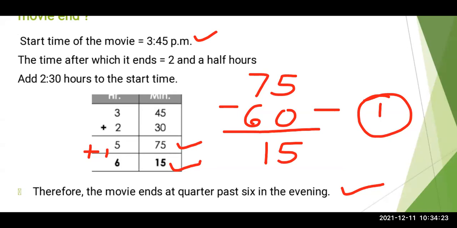So exactly the movie ends at 6:15 in the evening, or else you can write 6:15 p.m. Both the answers are right. If you are writing 6:15 in the evening, that is also right. So here we have done with the second sum also. So let us write down in your notebook with the proper statement and good handwriting.